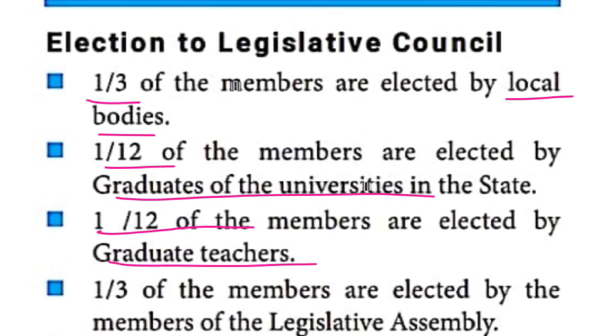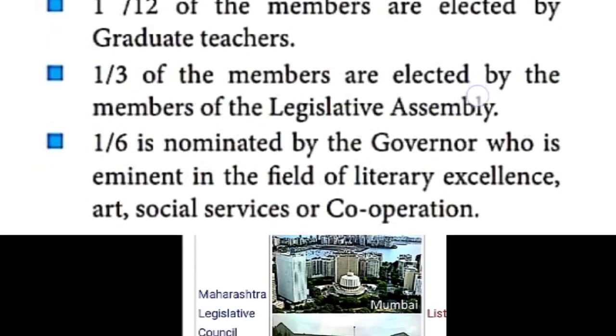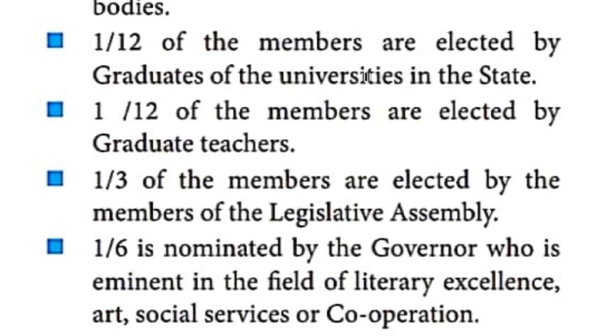Then the next one, 1/3 of the members are elected by the legislative assembly members for the legislative council. The last one, 1/6 of the members, are appointed, otherwise nominated. Nominated means appointed by the governor, those who have excellence in the field of literature, art, social service, or cooperation. So these are the things given, children.